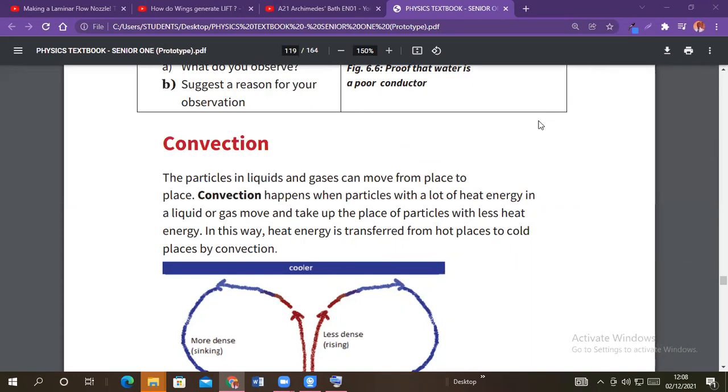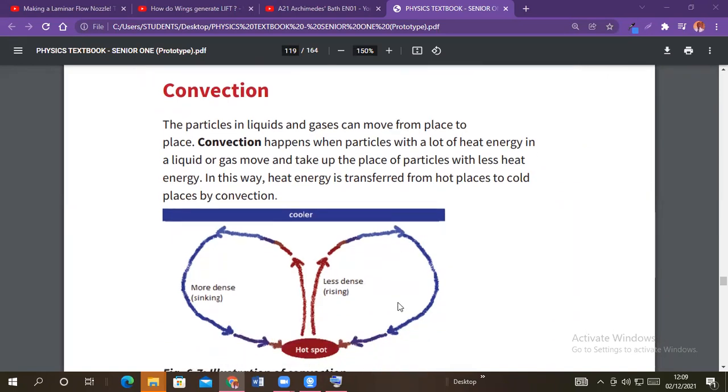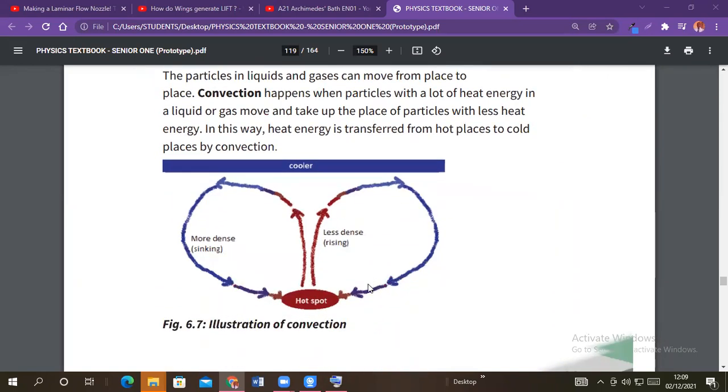And falls where? And falls down. So even here, this is what they are trying to say: even if it is water that you are boiling in a saucepan, the water molecules next to that region where there is heat are heated, they become less dense, they become energetic, their kinetic energy increases and they rise up. And when they rise to the top surface, the top surface of the water has water of low temperature.